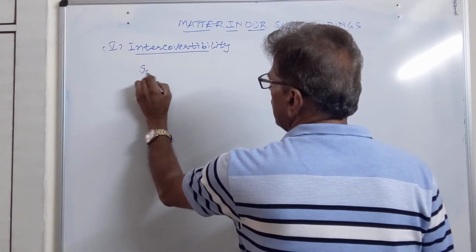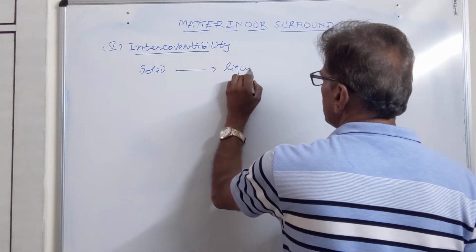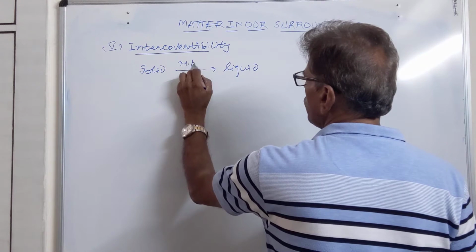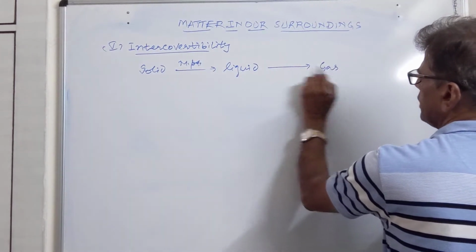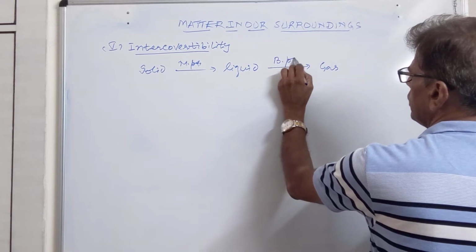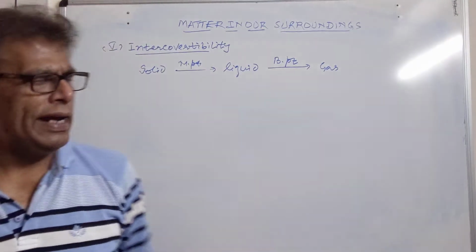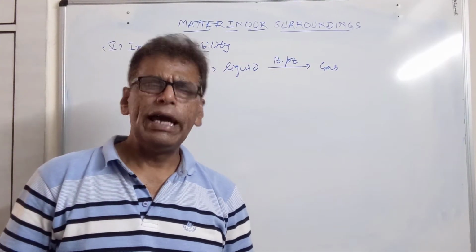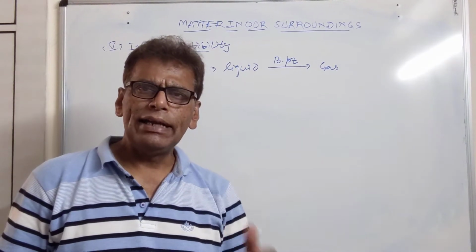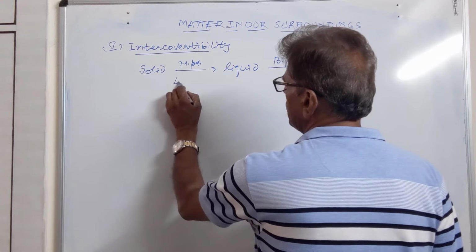Solid can be changed into liquid at the melting point of the solid, and liquid can be changed into gas at the boiling point. And the heat required to change 1 kilogram of solid into liquid at its melting point is called as latent heat of vaporization.